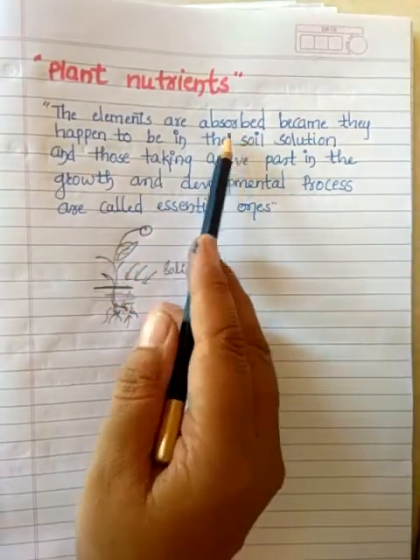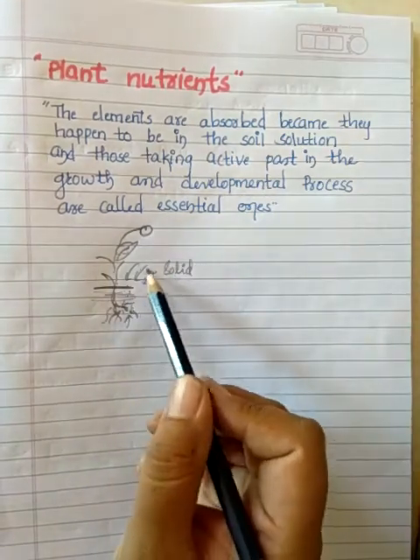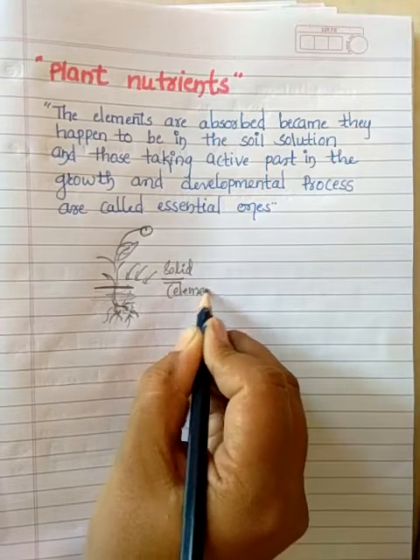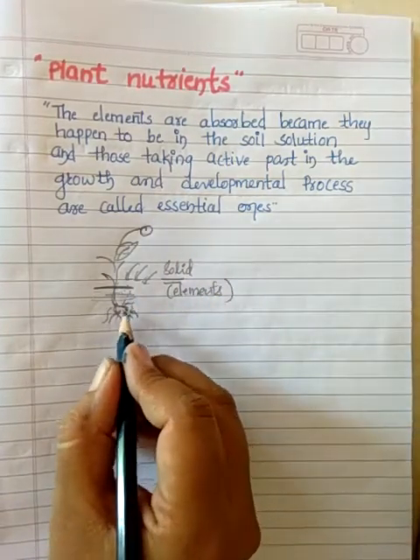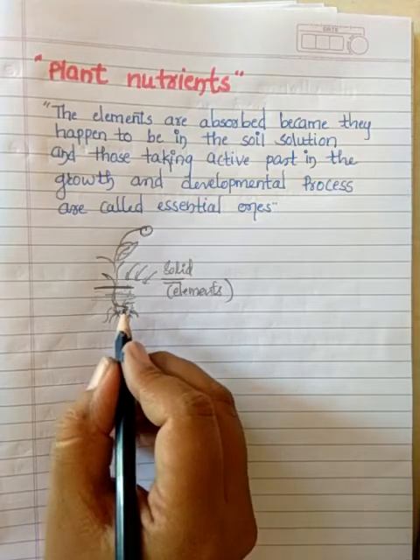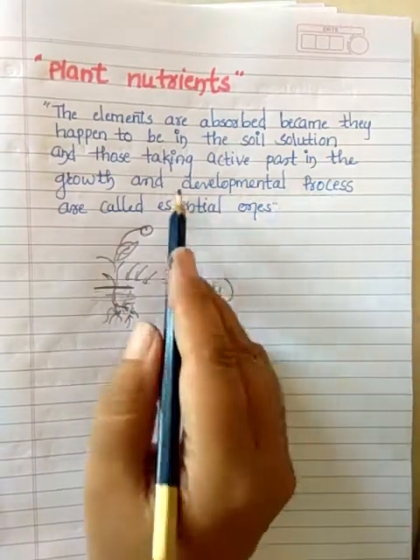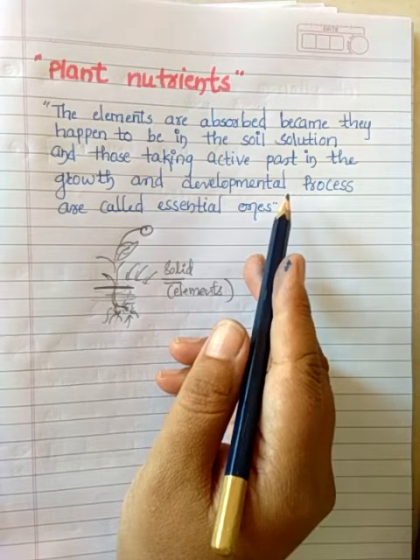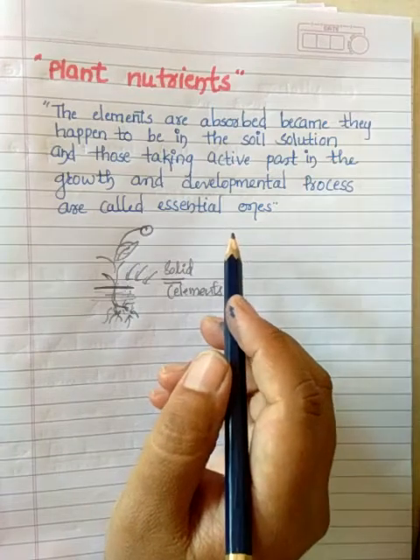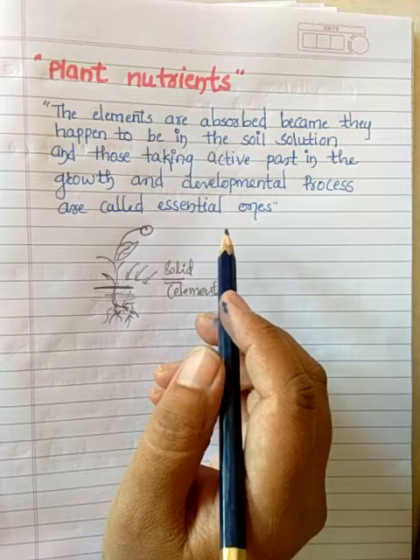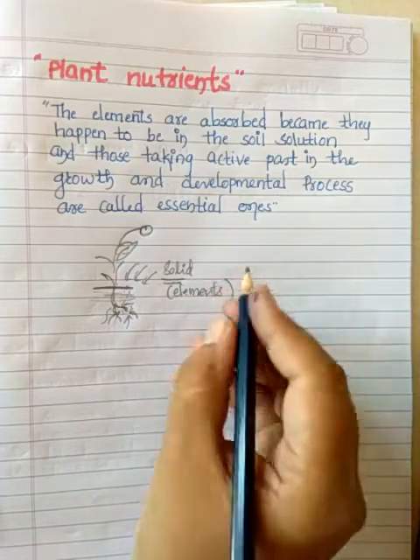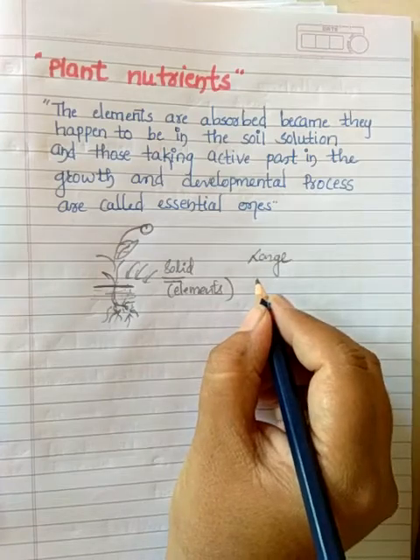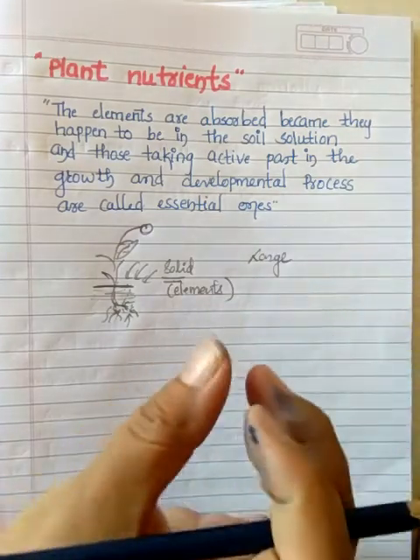So the elements present in the soil are absorbed. Consider these solids to be our elements. The elements are absorbed and become part of the soil solution, and they take an active part in the growth and developmental process. Such elements we call essential elements. Some of them are required in large amounts, and some are required only in small quantities.